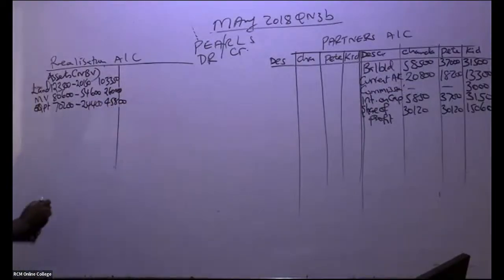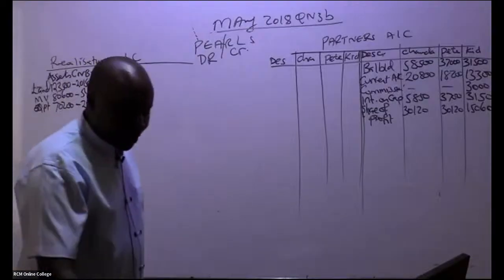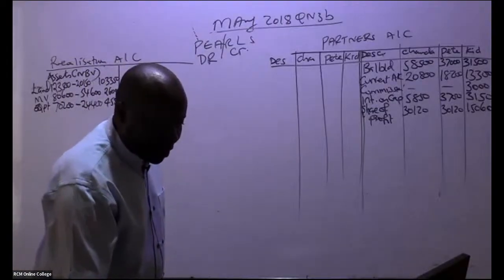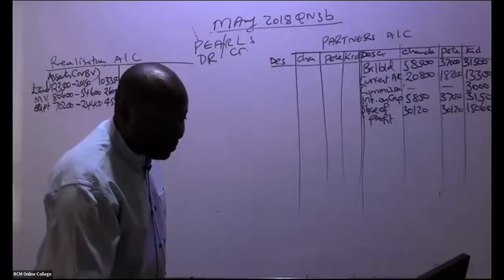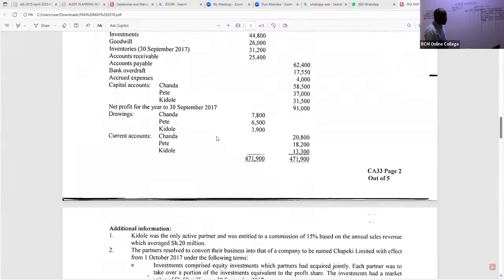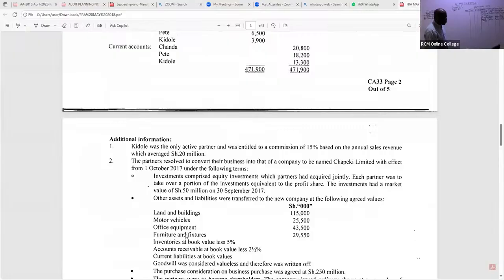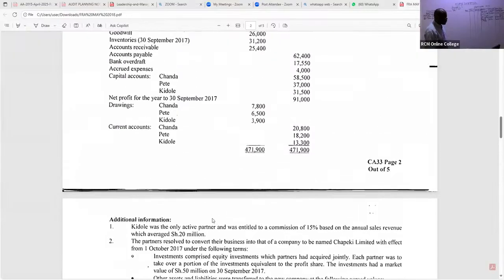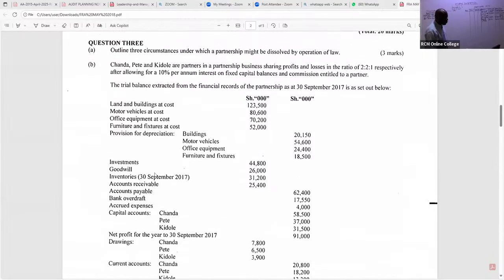45,800 like that. So again, we have the fourth item that was taken over. All assets, we are debiting them at their net book value. So the next one is what we are calling furniture and fixtures. This furniture and fixtures was basically taken up by the new company. So furniture and the fixtures go back to the net book value.